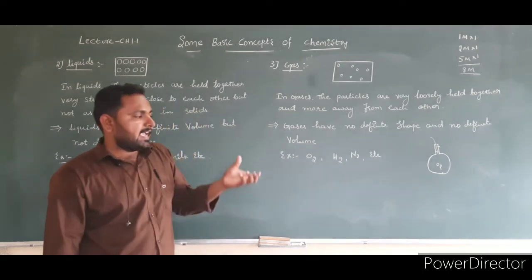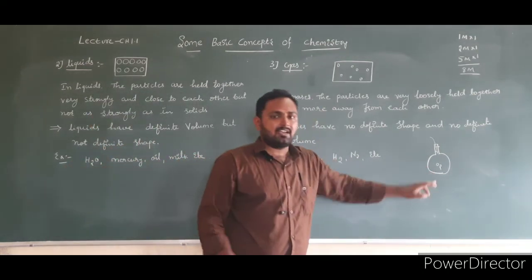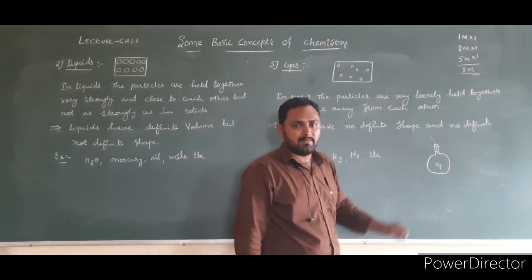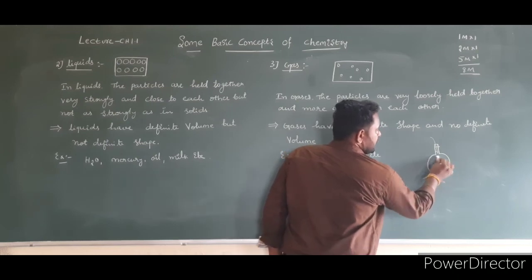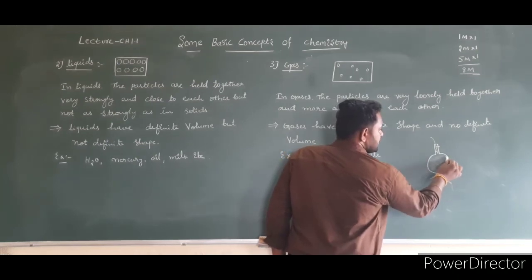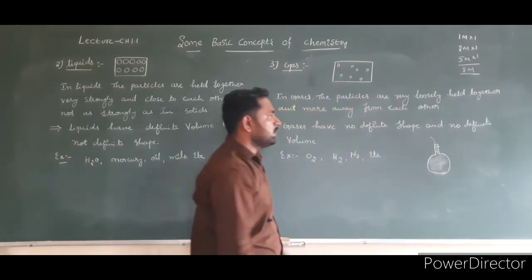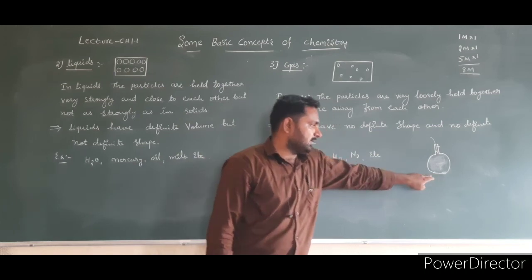When you add oxygen to the round bottom flask, the oxygen will occupy the entire space in the flask. That's why they don't have definite shape and definite volume.